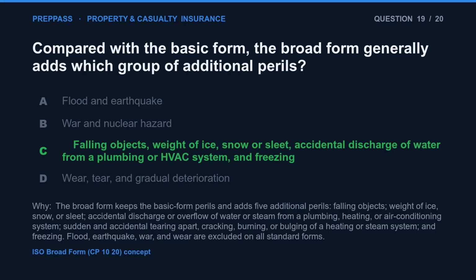The correct answer is C. The broad form keeps the basic form perils and adds 5 additional perils: falling objects, weight of ice, snow, or sleet, accidental discharge or overflow of water or steam from a plumbing, heating, or air conditioning system, sudden and accidental tearing apart, cracking, burning, or bulging of a heating or steam system, and freezing. Flood, earthquake, war, and wear are excluded on all standard forms.